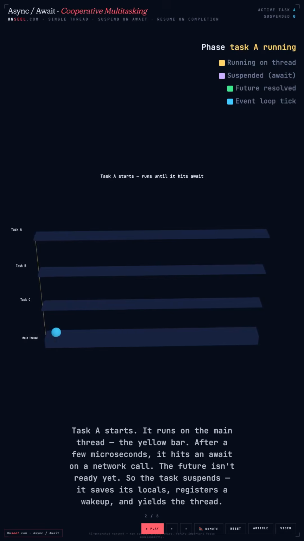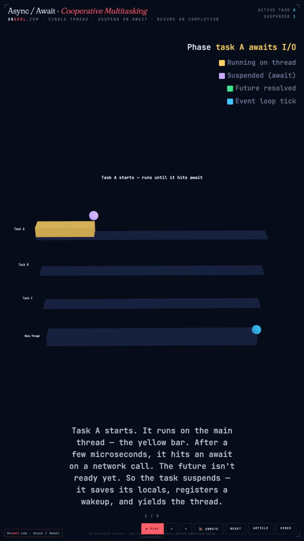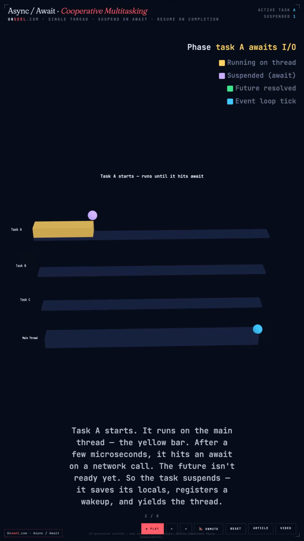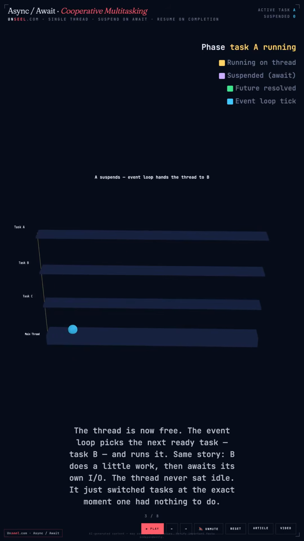Here's how it works. Task A starts. It runs on the main thread, the yellow bar. After a few microseconds, it hits an await on a network call. The future isn't ready yet, so the task suspends: it saves its locals, registers a wake-up, and yields the thread. The thread is now free.